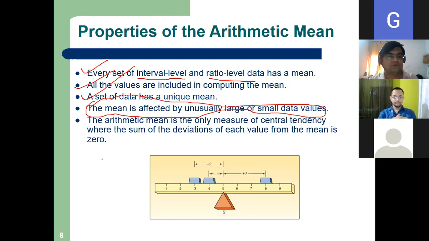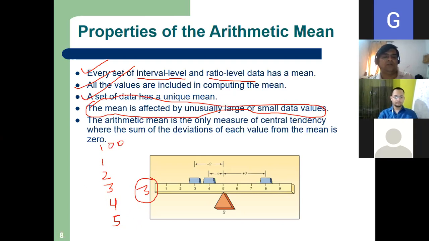Suppose 1, 2, 3, 4, 5. What is the mean? 1 plus 2 plus 3 plus 4 plus 5 is 15, divided by 5 is 3. So 3 is the mean. Now suppose I add one more value, say 100. Now what is my mean? 115 by 6. So it is a very large number.